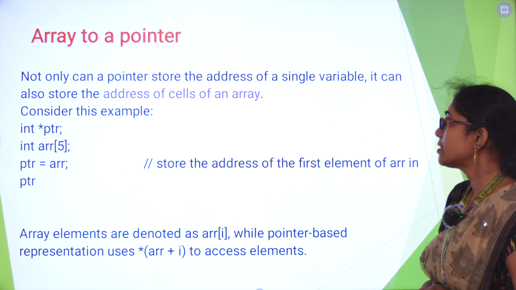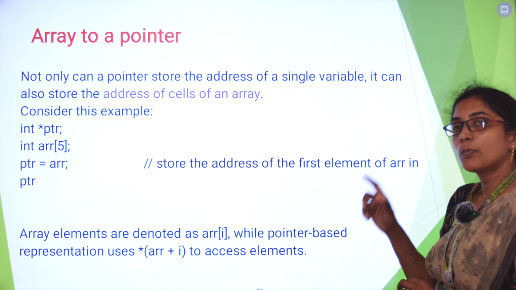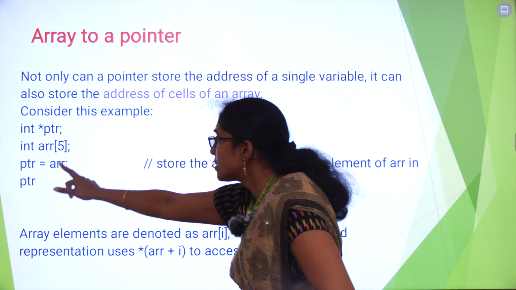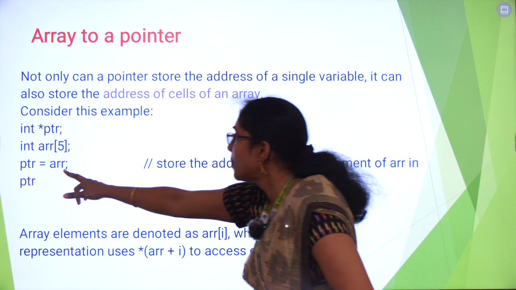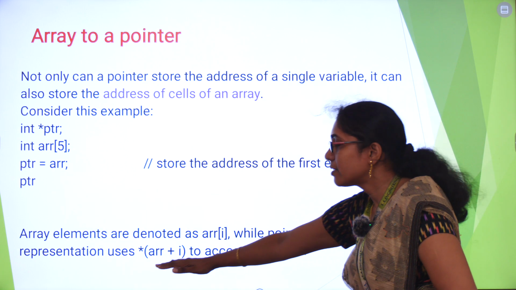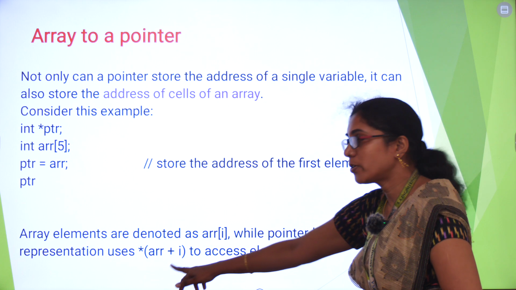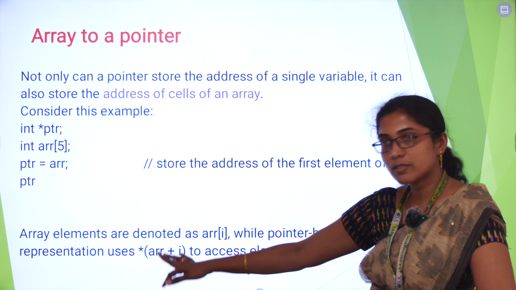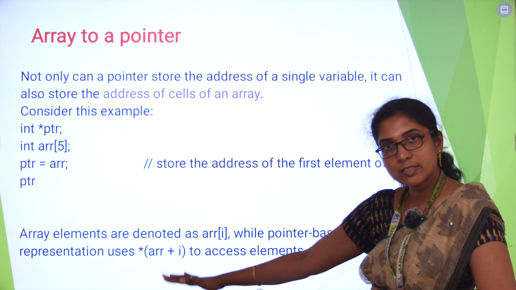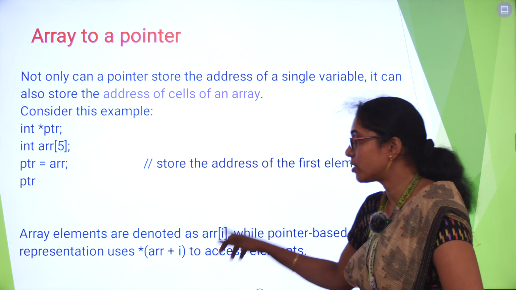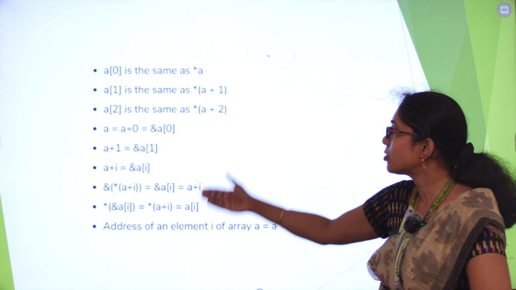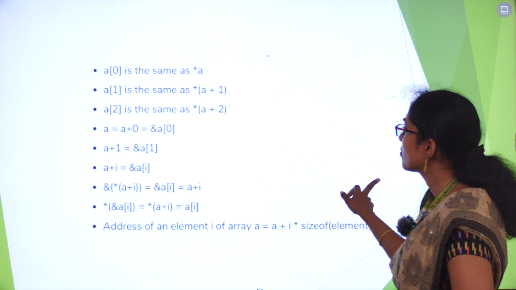Then array of pointers. A pointer can point to an array. While assigning the address of an array, we should not make use of the ampersand symbol. So an array can be represented in this way also by using a pointer. AR[0] can be represented using *(AR+0), and the AR[1] location can be represented by using *(AR+1). So we have different ways to represent the array using pointers.